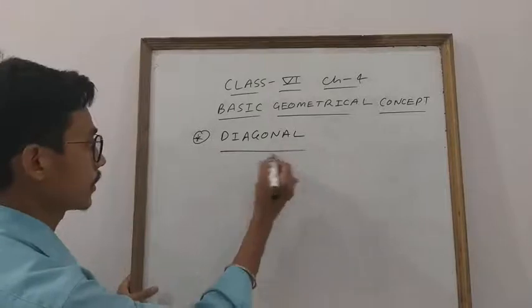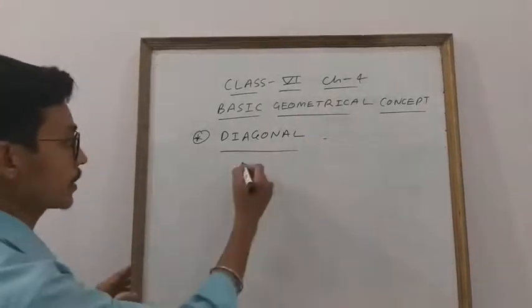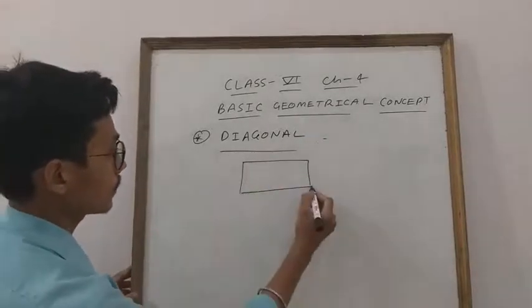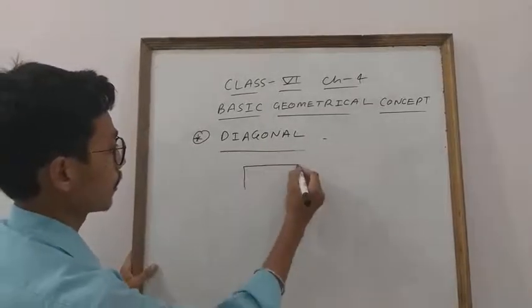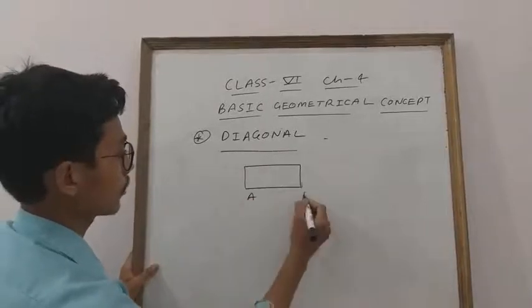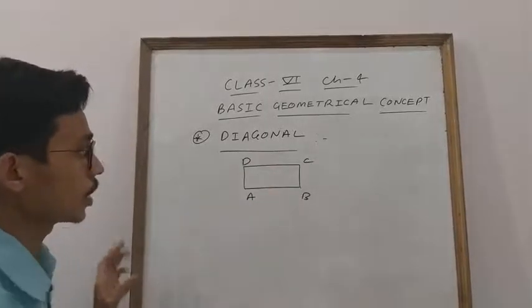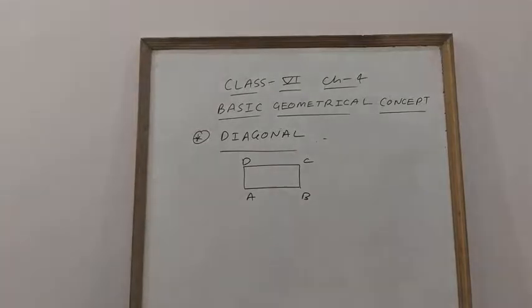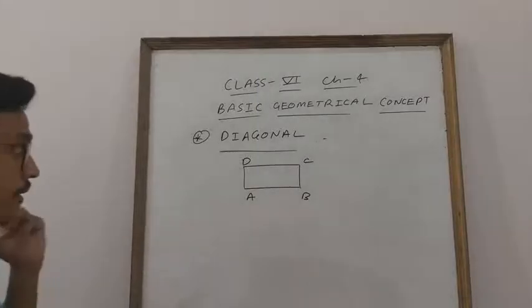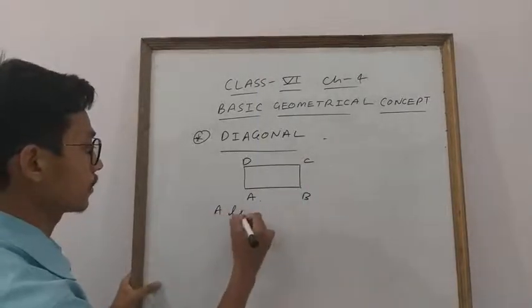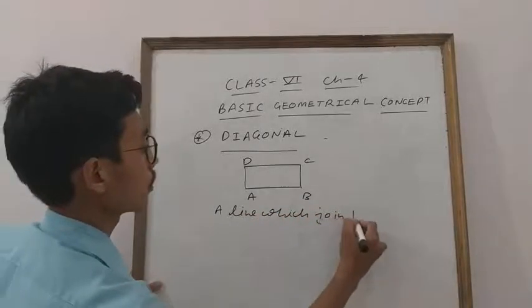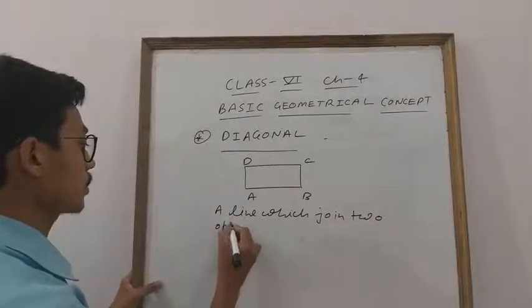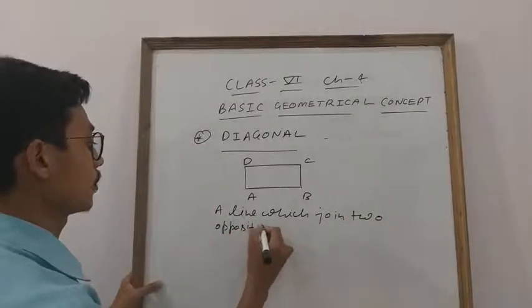See, student, diagonal means, if this is your diagram, this is the rectangle, like A, B, C, D. So diagonal means, student, a line which joins two opposite vertices.